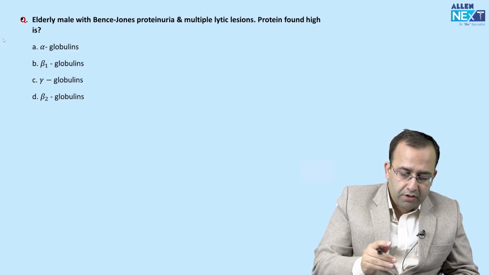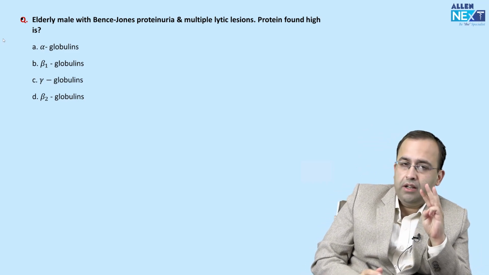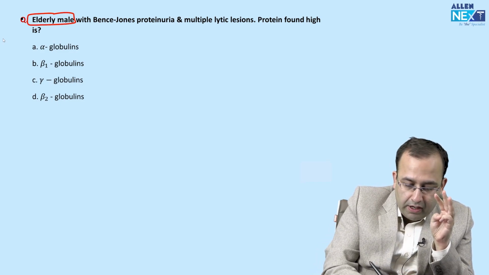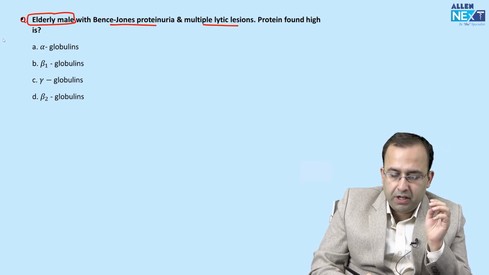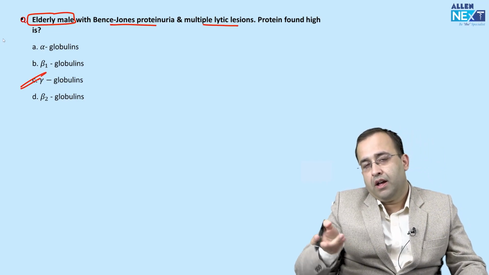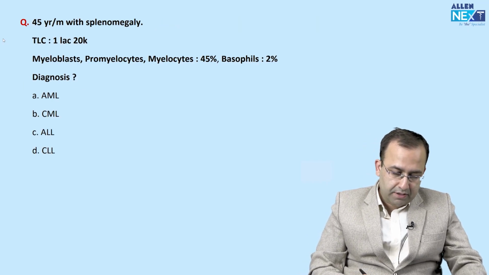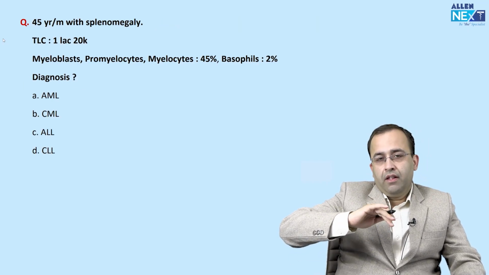Same question. So in the previous year itself, you had 3 multiple myeloma questions. Elderly male, Bence-Jones proteinuria, multiple lytic lesions. Which protein is increased? Gamma globulins. IgG, gamma globulins, multiple myeloma. Next, again a repeat question.